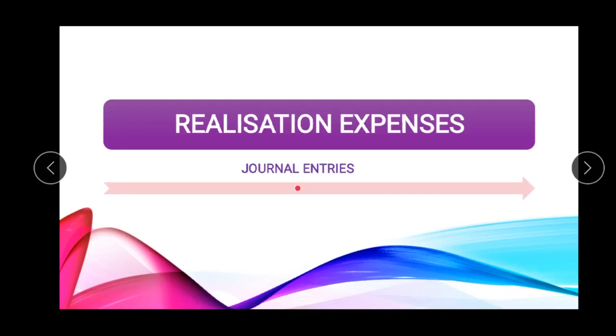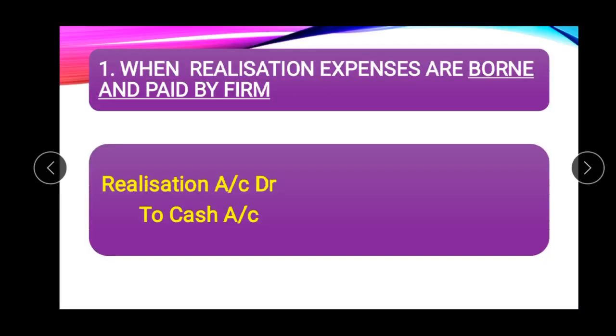So the next topic is realization expenses, and it is a very important topic of this chapter: how to pass the journal entries in case of realization expenses. There are 6 cases we are going to discuss. The first case is when realization expenses are borne and paid by the firm.